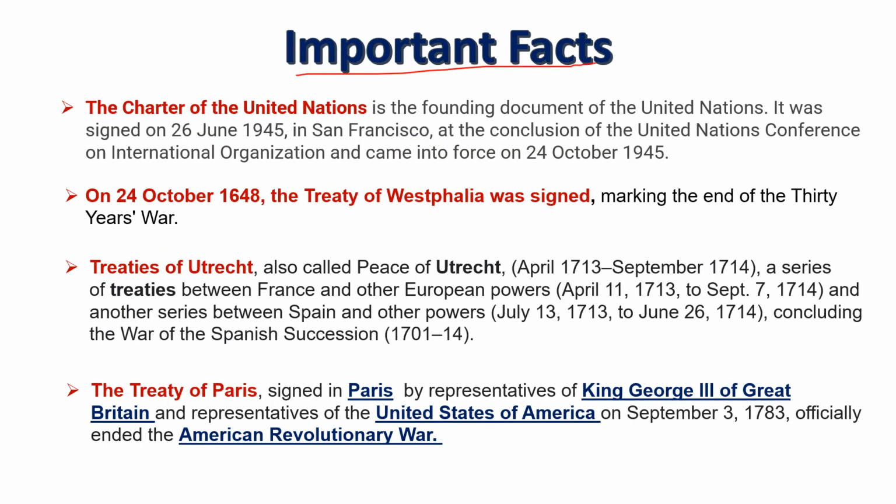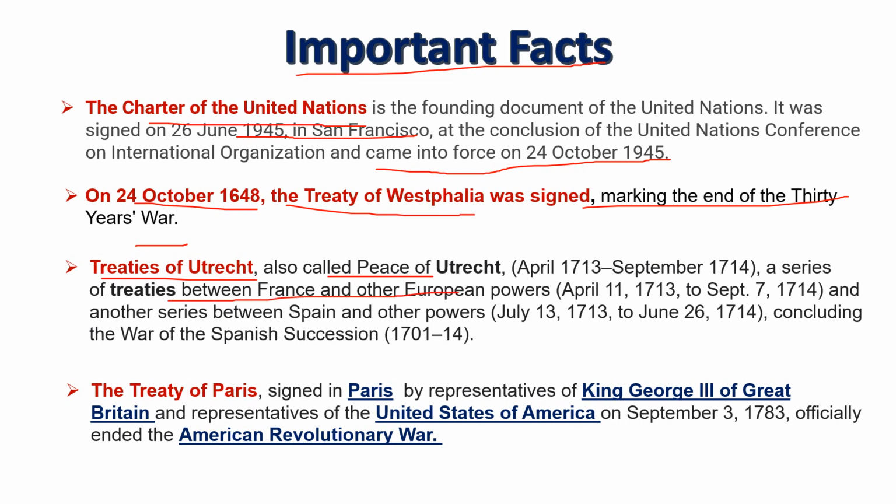Let us know some important facts about these treaties. The Charter of the United Nations was signed on 26th June 1945 in San Francisco, came into force on 24th October 1945. The Treaty of Westphalia was signed on 24th October 1648, marking the end of the 30 Years' War. Treaties of Utrecht, also called Peace of Utrecht, a series of treaties between France and other European powers, and another series between Spain and another power.